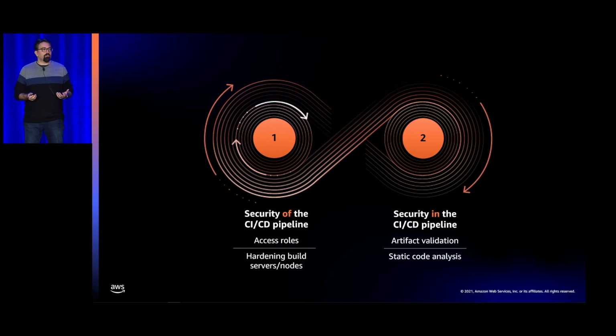It's going to have access requirements, integration requirements, and security credentials that are going to be a part of that. We want to treat that piece the same way we would the applications it's going to build. And then we have security in the pipeline. This is where we're doing the CI/CD processes, integration testing, and the security of the workload itself. I'm going to go through some of the patterns here, and we'll talk about this in a little bit more detail. Anything you want to add?